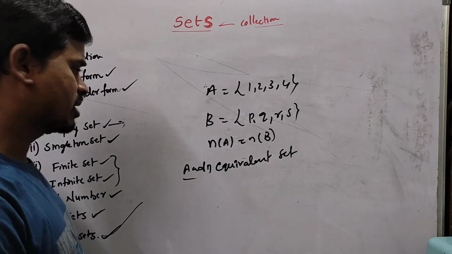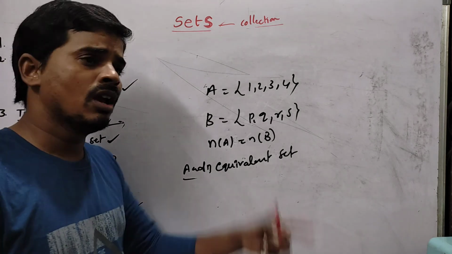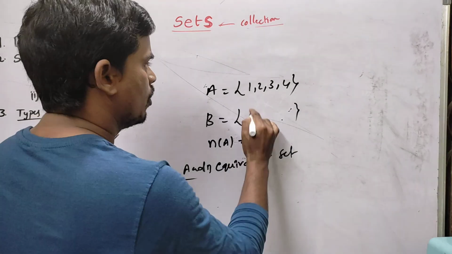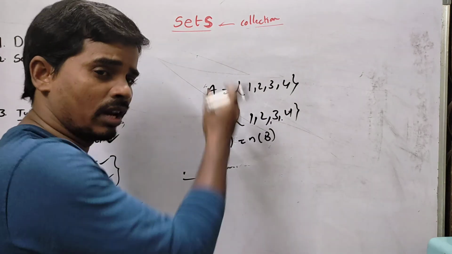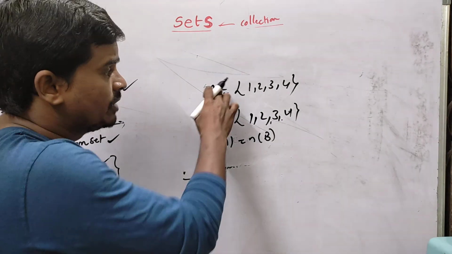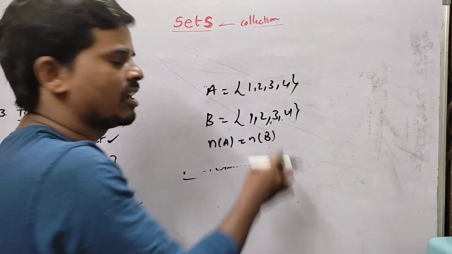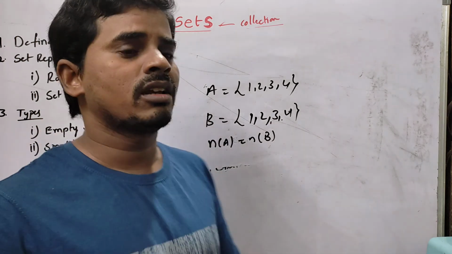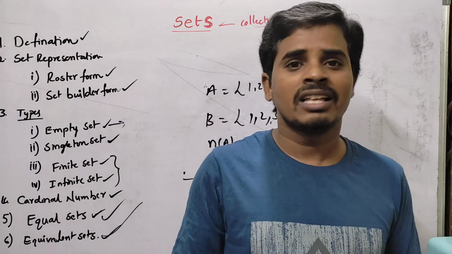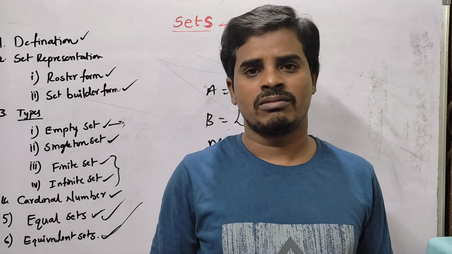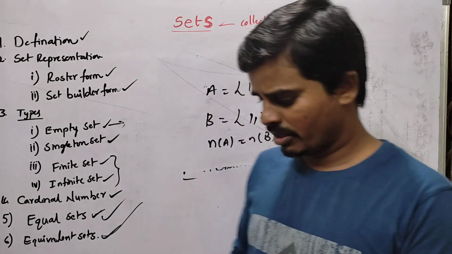Okay, students, you have to understand one more thing: all equal sets are equivalent sets. Why? Because if two sets are equal, suppose 1, 2, 3, 4 and 1, 2, 3, 4, these two sets are equal, having the same elements. If these two sets are equal, then they are also equivalent, because there are 4 elements here and 4 elements there. So if two sets are equal sets, then they are also equivalent sets. But if two sets are equivalent sets, they need not be equal sets. Okay, students, keep that in mind.